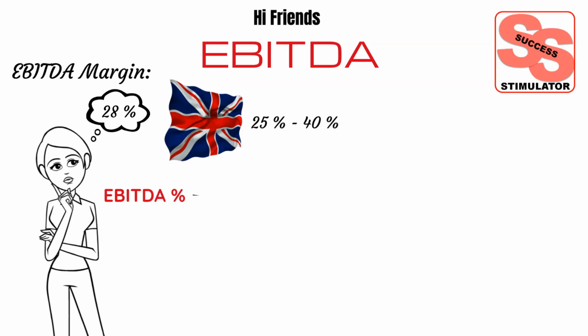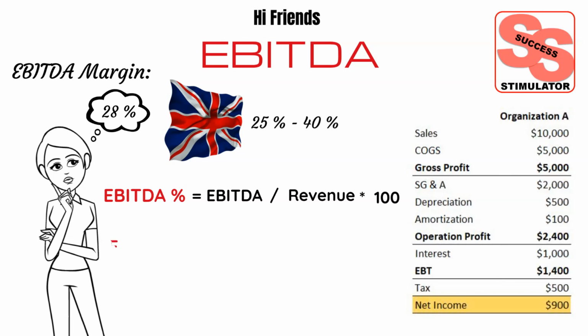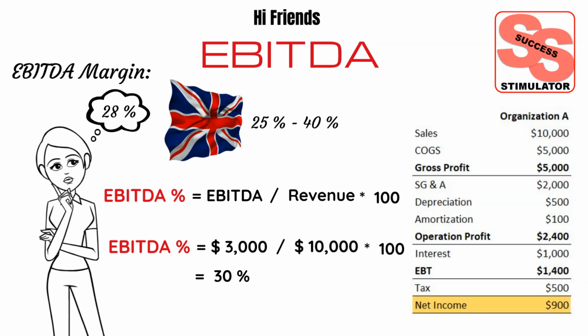Let's see how to calculate EBITDA margin. To calculate EBITDA margin, divide the company's earnings before interest, taxes, depreciation, and amortization by the revenue. The formula is EBITDA divided by total revenue, and then multiply by 100 to express it as a percentage. In this example, $3,000 divided by revenue, which is sales, multiplied by 100 equals 30%. 30% is a good EBITDA margin as per industry standard.